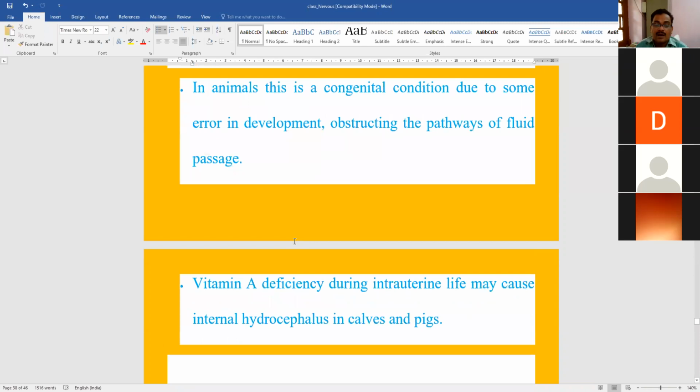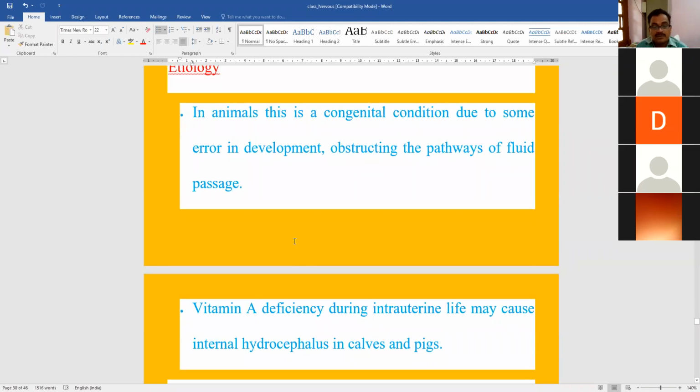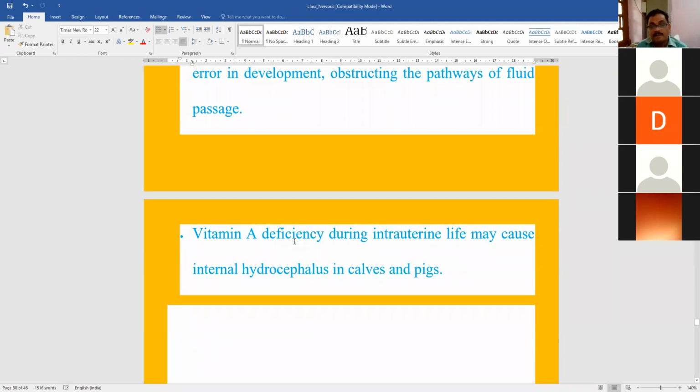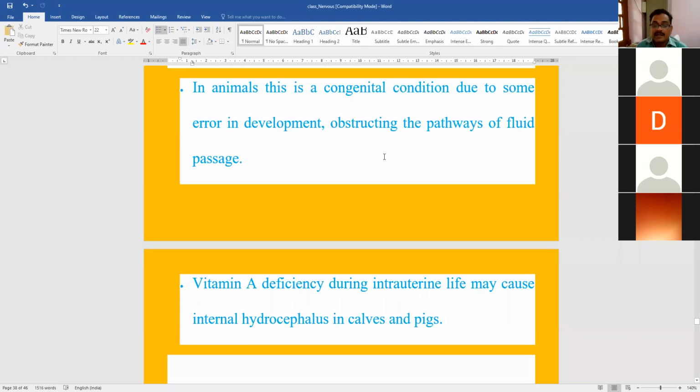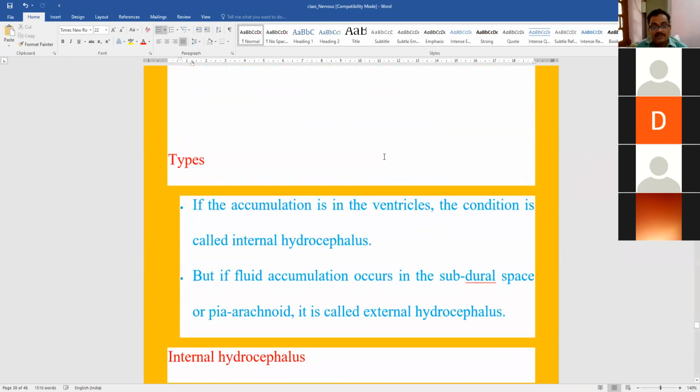It may be after birth also due to deficiency of vitamin A, due to obstruction in some pathways. It can be due to some infection also, some deficiency of folic acid also, due to some Toxoplasma gondii, a parasite also, that can lead to congenital hydrocephalus.